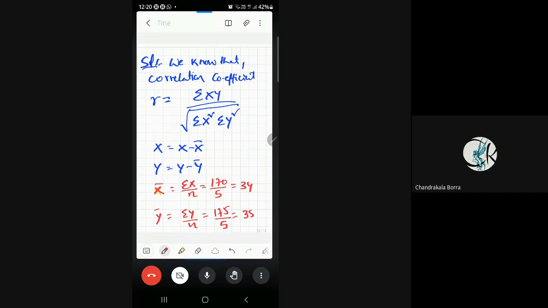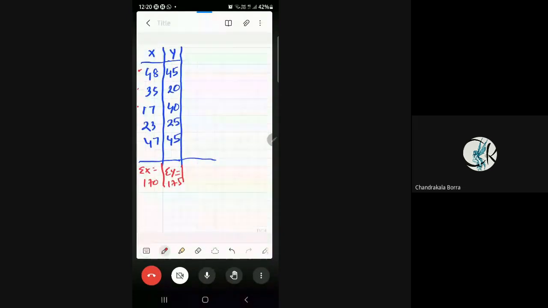Now what do we need? If you observe the formula, we want summation of x into y, summation x square and summation y square. For that, first we need to take deviations. x is equal to x minus x bar. Similarly, y is equal to y minus y bar.